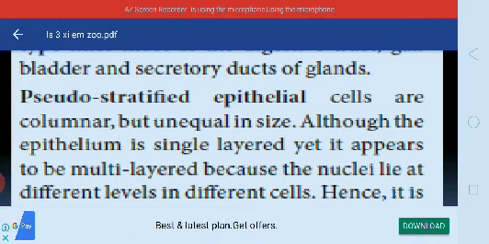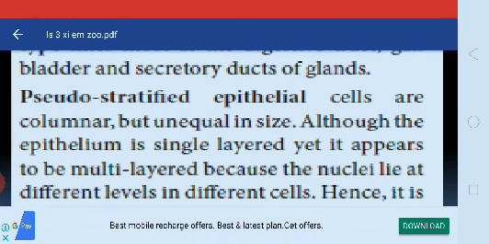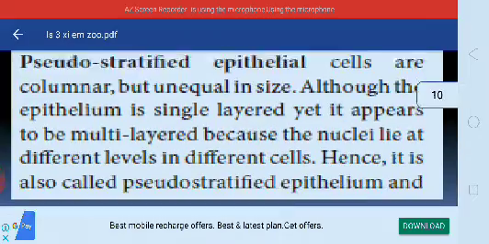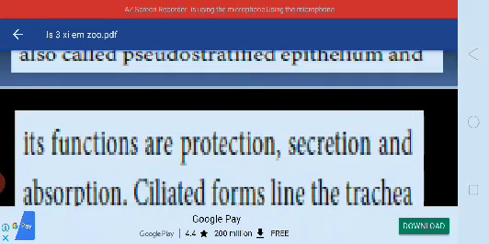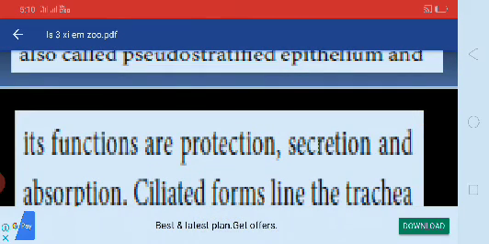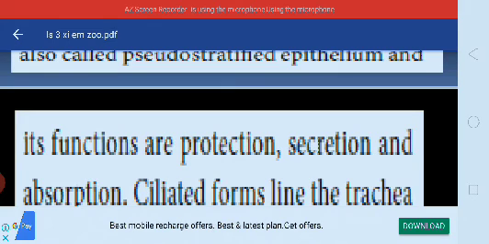Although the epithelium is single layered, it appears to be multi-layered because the nuclei lie at different levels in different cells. Hence, it is also called pseudo-stratified epithelium, and its functions are protection, secretion, and absorption.